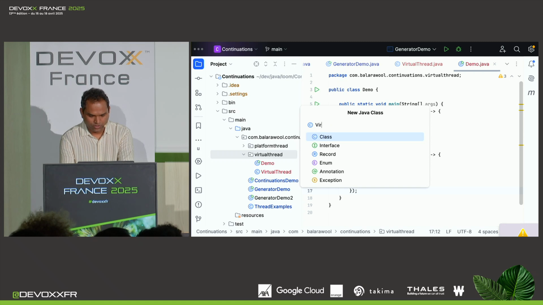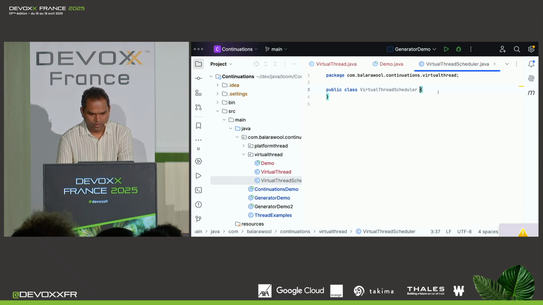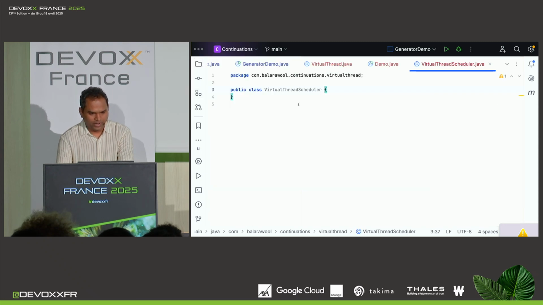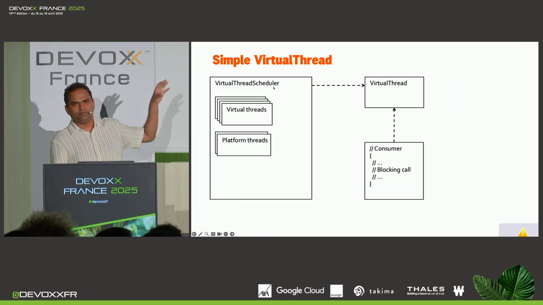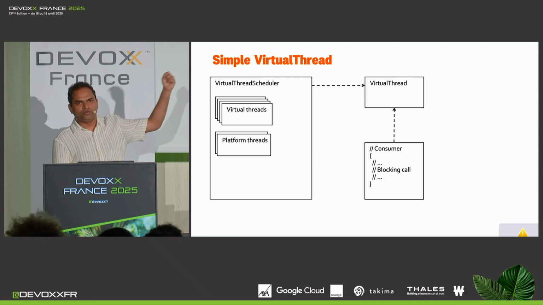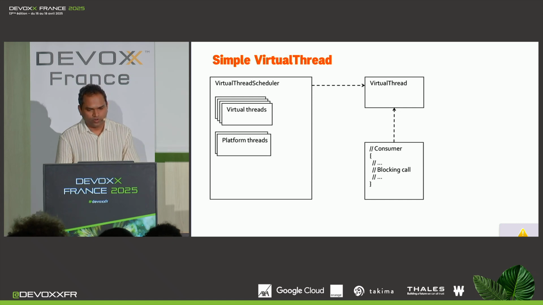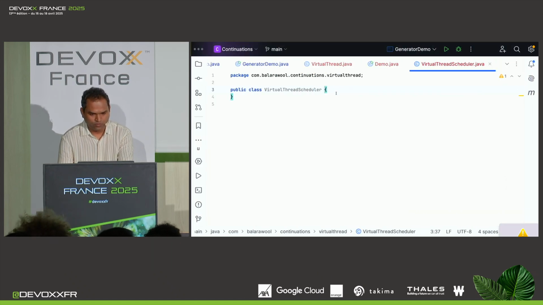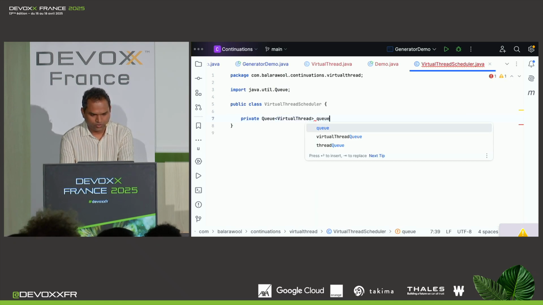We'll create a virtual thread scheduler. Now, if you look at this picture here, the scheduler has a bunch of virtual threads and a bunch of platform threads. And it schedules these virtual threads onto these platform threads, let's say in a first in, first out manner. So for that first in, first out manner, it would be handy to have these virtual threads in a queue. So let's create a queue of virtual threads called queue.